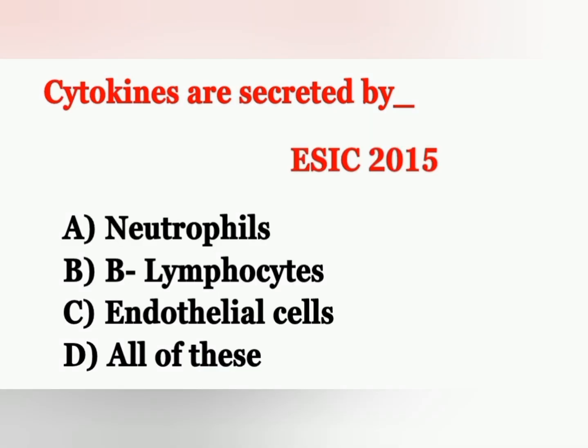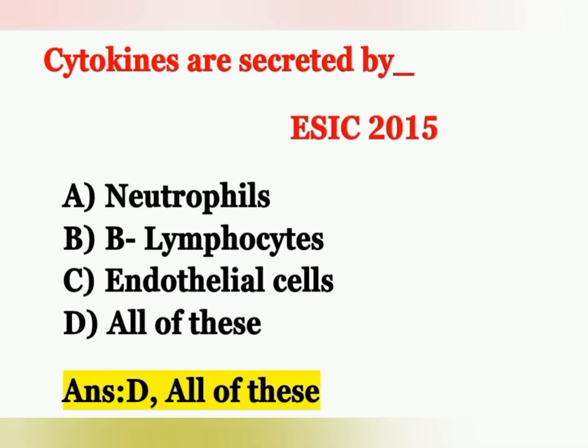The next question: cytokinins are secreted by. Option A neutrophils, option B lymphocytes, option C endothelial cells and option D all of these. The answer is option D, all of these, that is neutrophils, lymphocytes and endothelial cells.